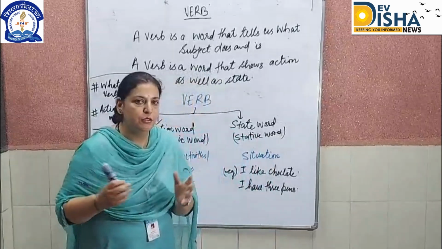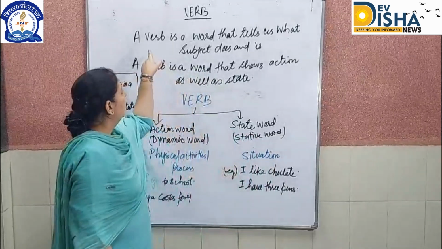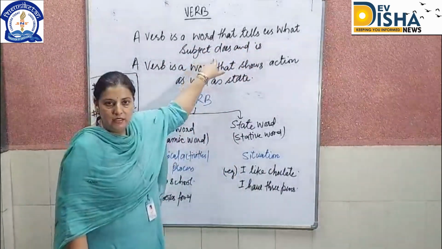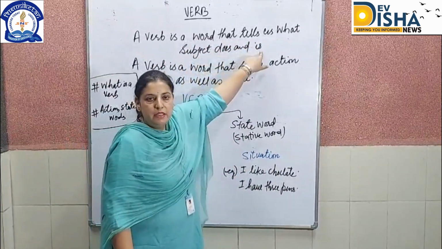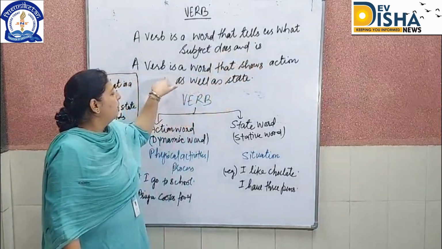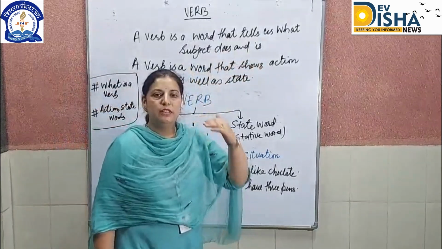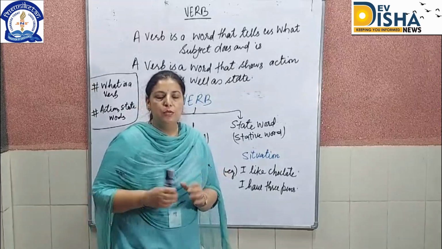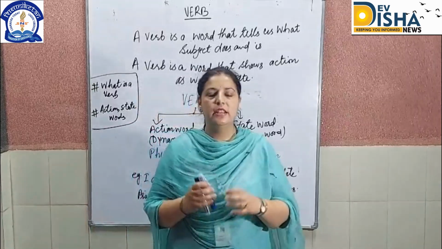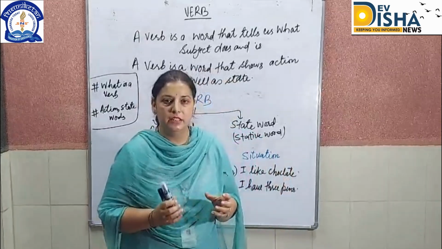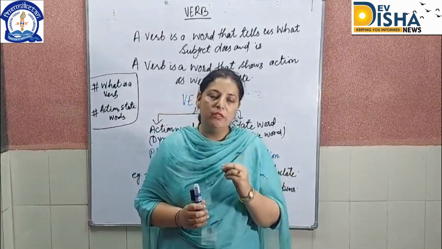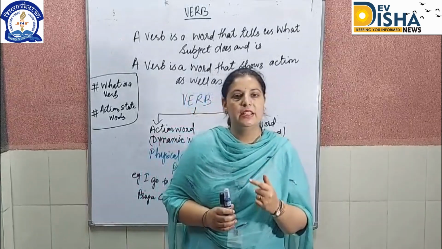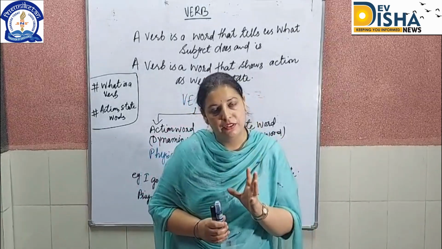So what is the definition of a verb? Let us understand it. A verb is a word that tells us what a subject does and is. Is means state. Similarly, one more definition that most of us have in mind: verbs show us action as well as state. So verbs are words. There are innumerable verbs in English, and most of the time we use a number of verbs. So what are verbs basically? Verbs are words that show action as well as state of a subject.